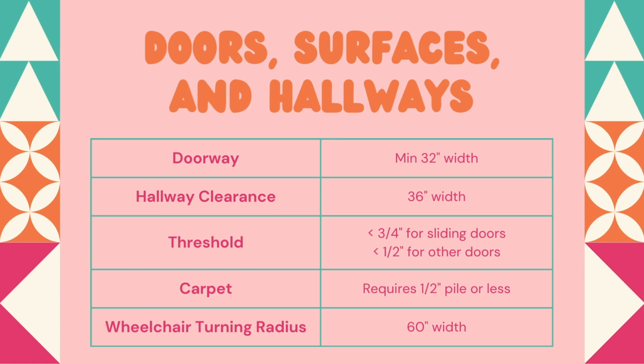The carpet should be 1/2 inch pile or less. So basically that's the thickness of the carpet. The thicker the carpet, the harder it is to propel a wheelchair. So that's why it's 1/2 inch pile or less. For wheelchair turning radius, it should be 60 inches or 5 feet.